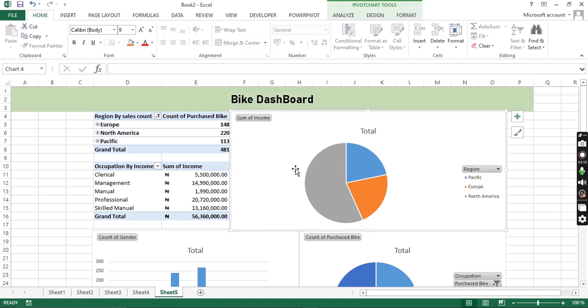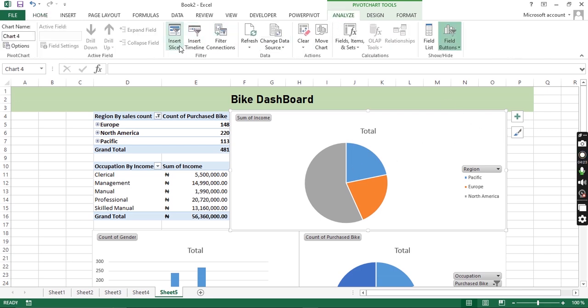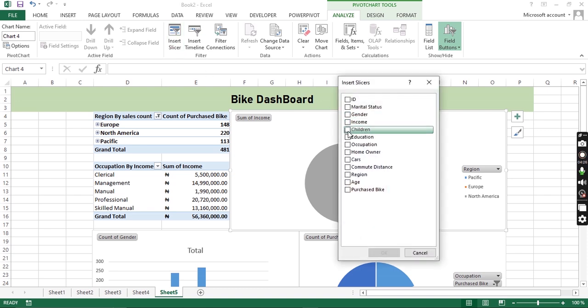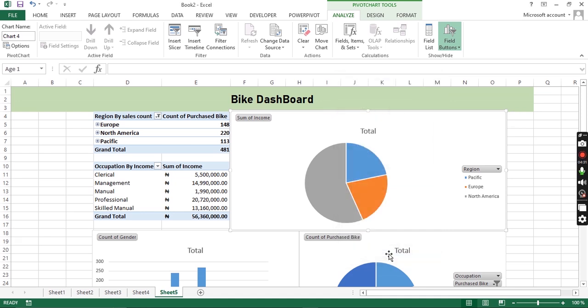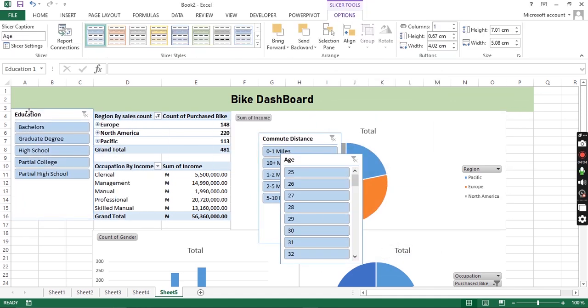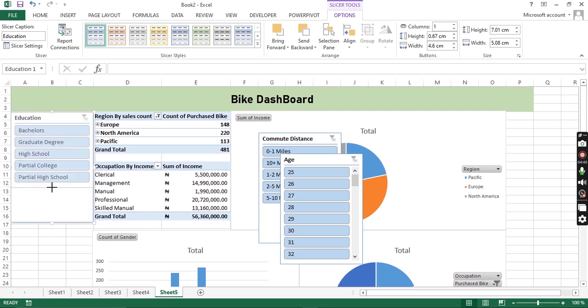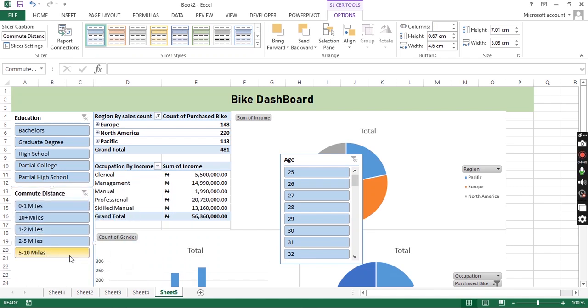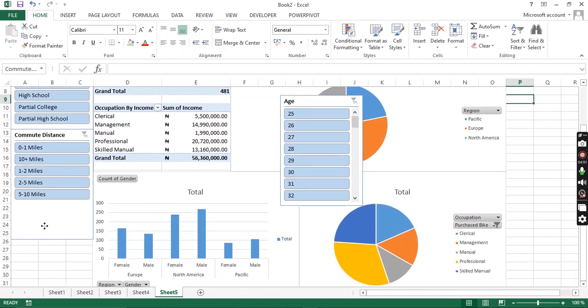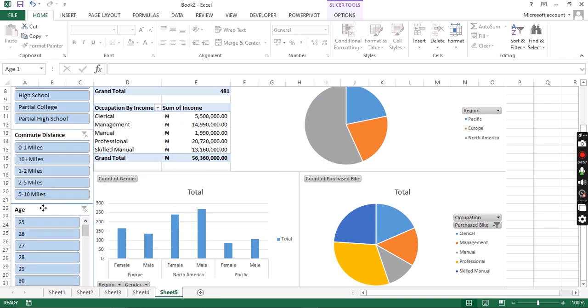Then the important thing I was talking about was adding slicers. So I had to come over to analyze, insert slicer. We used education, age, and commute. So we started by putting in education here to fit it in. Then we collapse this. We went with commute distance and fit it. Collapsed this.